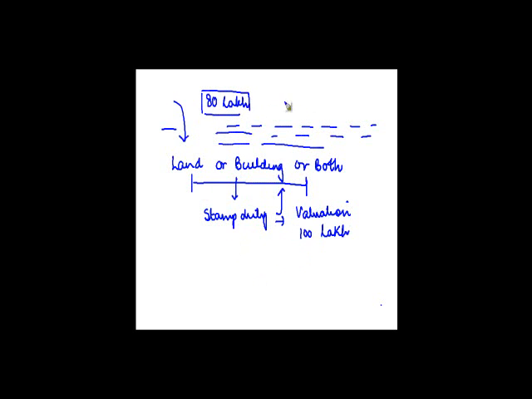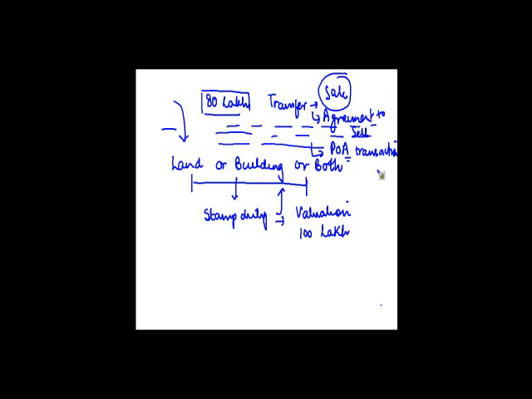right? And when I say transfer, this could be a case of sale, okay, or an agreement to sell, or a power of attorney transaction, POA transaction. What this means is that in some cases, instead of executing a sale deed, some people transfer ownership through power of attorney.